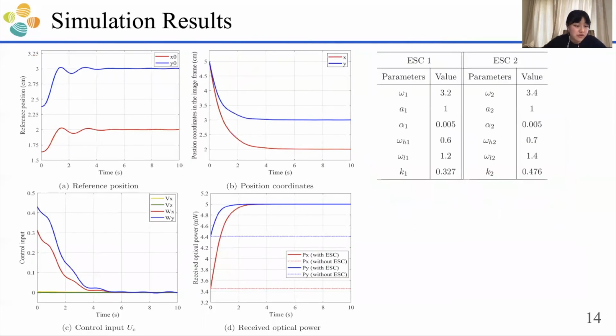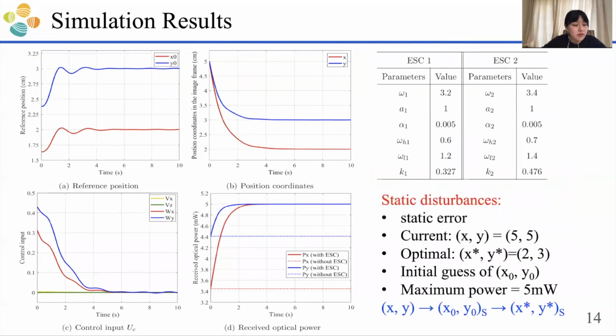Now let's see our simulation results. The table shown here gives the values of the parameters for the two ESC structures. First, we consider the static disturbance. Static disturbance means a static error. For example, after the cross alignment, the current position x, y is at the center of the image frame, 5, 5. However, due to some disturbance, for example the car bumps into the wall, the optimal position is no longer the center position, but let's say 2 and 3. We give an initial guess of the reference position x0, y0, and assume the maximum power is 5 milliwatt.